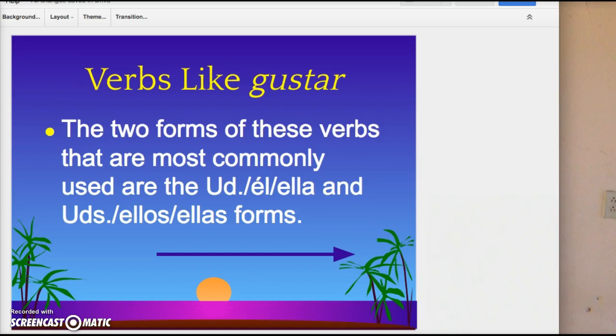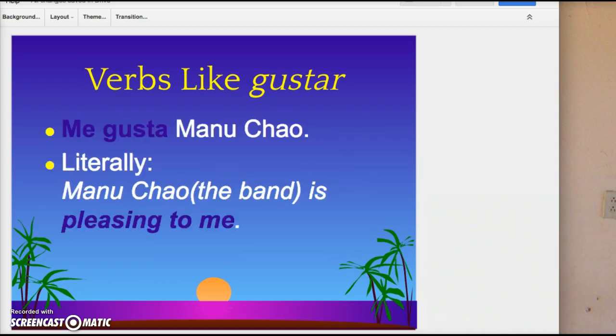Now, thinking of those four verbs, what we usually do with those verbs is really truly just use two forms. And they're going to be the usted and the ustedes forms. And we'll see why that is in one moment. For example, we have me gusta Manu Chao. Okay. Notice again, we have the indirect object pronoun, the verb, and Manu Chao, the subject.